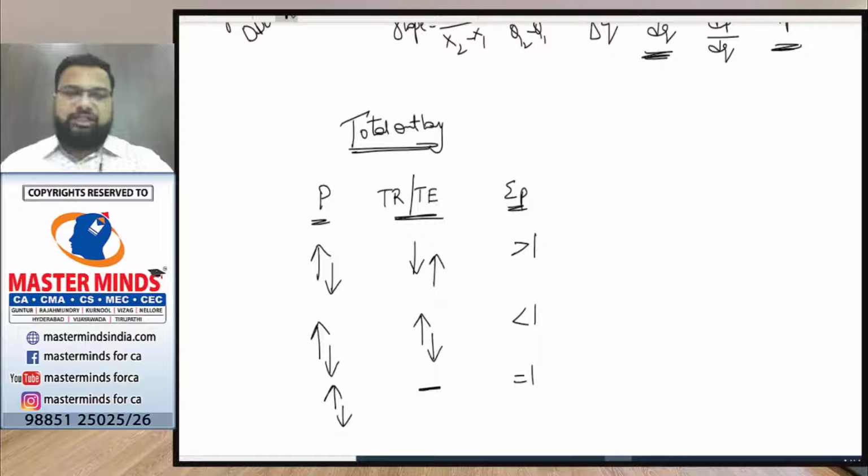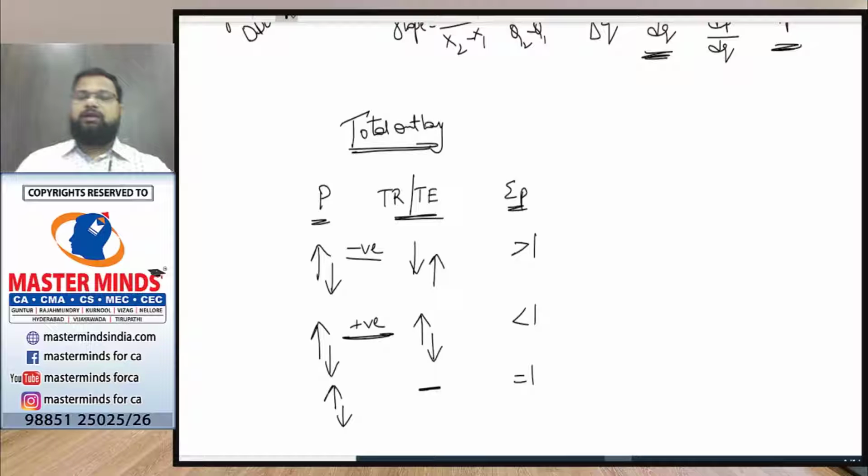If there is an inverse relationship between the two, then the price elasticity value will be greater than 1. If there is a direct relationship between price and total revenue or expenditure, then the elasticity value is less than 1.